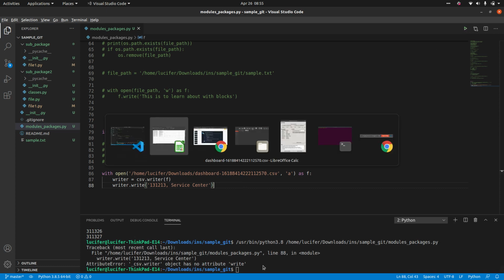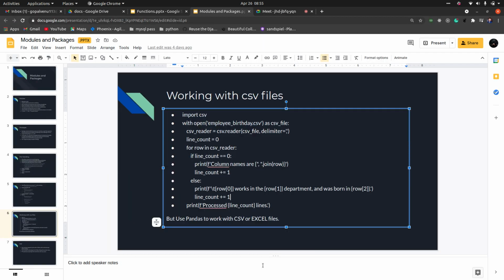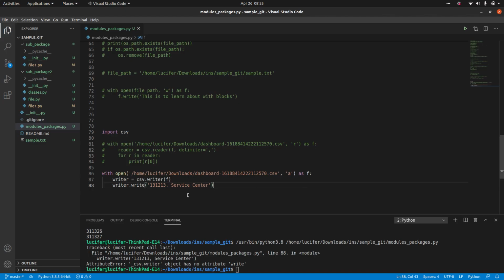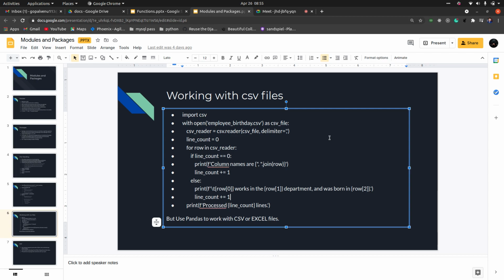Okay, write functionality is a bit different in this. Yeah, it's writerow rather than write. Okay, let me try this.